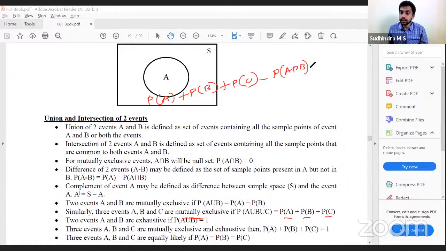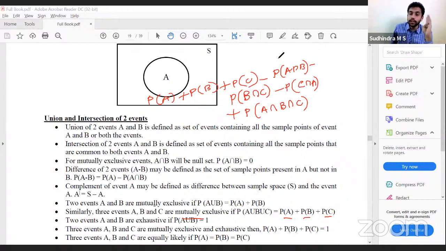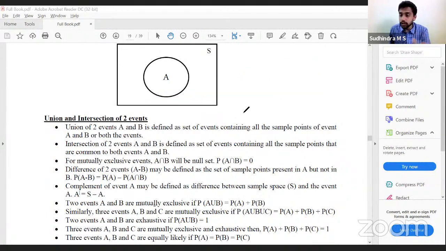Correct? Minus probability of B intersection C. Correct? Minus probability of C intersection A. Plus probability of A intersection B intersection C. Correct. So in case of 3 events, if they are not mutually exclusive, probability of A union B union C is probability of A plus probability of B plus probability of C minus probability of A intersection B minus probability of A intersection C minus probability of B intersection C plus probability of A intersection B intersection C.